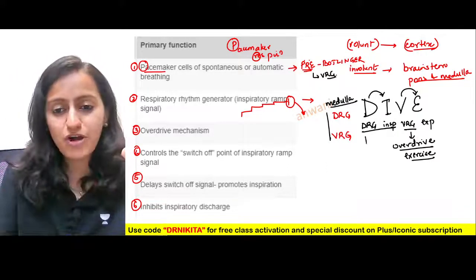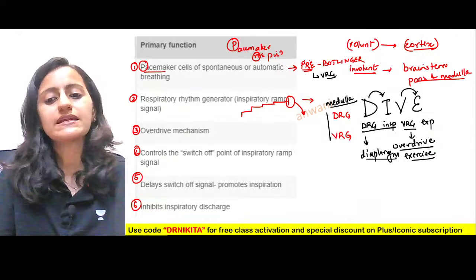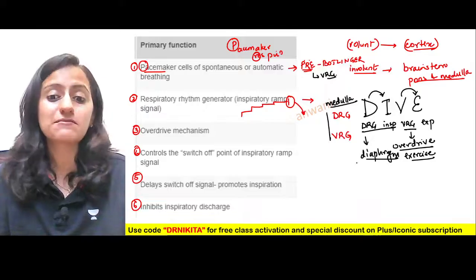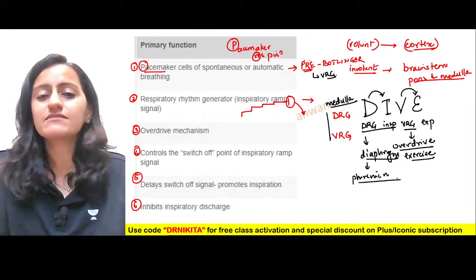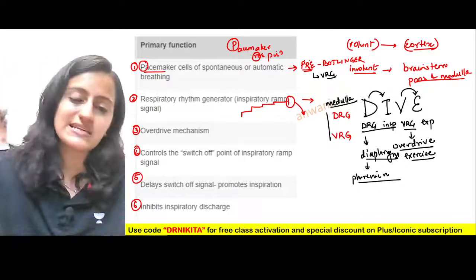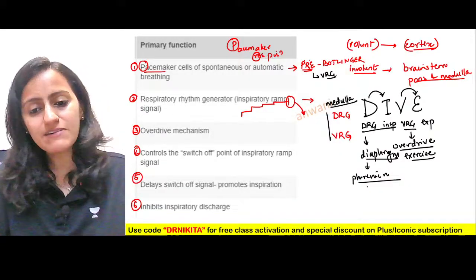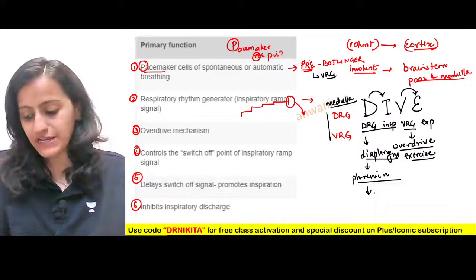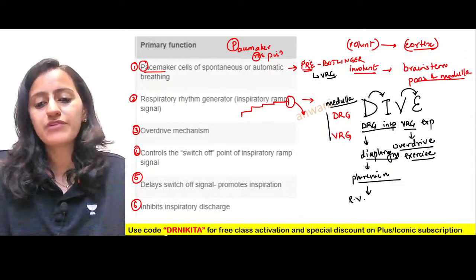The signal from the DRG basically goes via the phrenic nerve to the diaphragm. The diaphragm is supplied by the phrenic nerve. The diaphragm is an inspiratory muscle. So remember, DRG sends a signal to the diaphragm, and the inspiration is starting. Can someone tell me what is the root value of phrenic nerve?